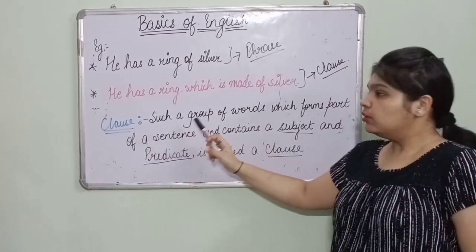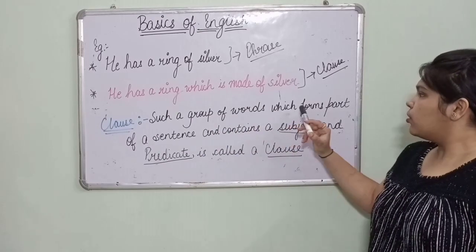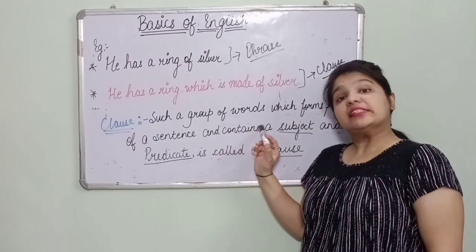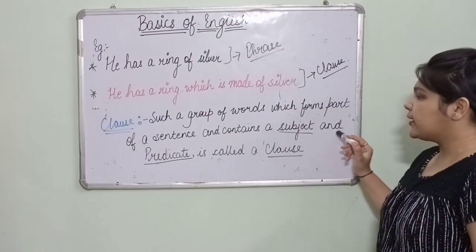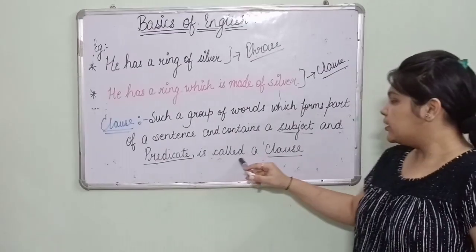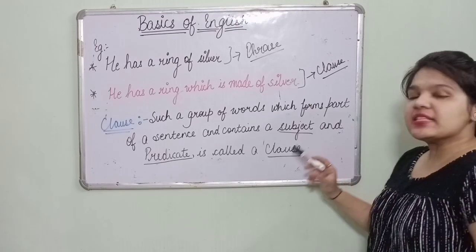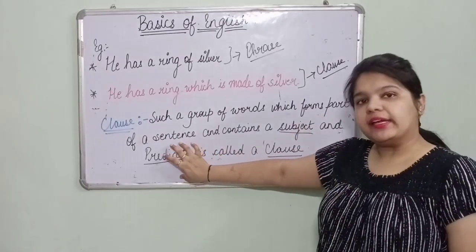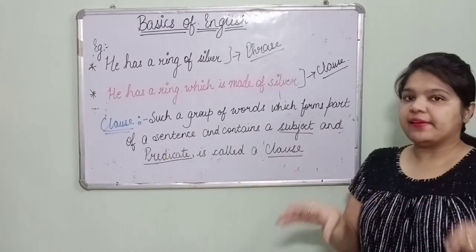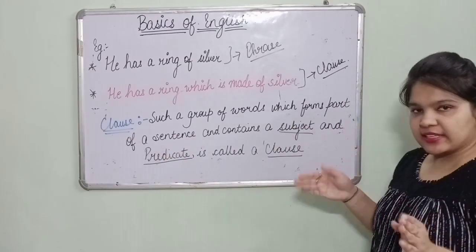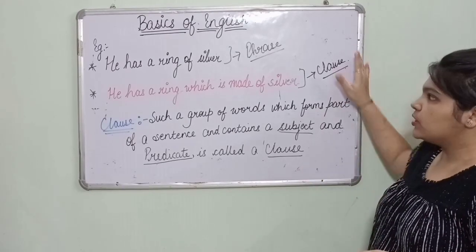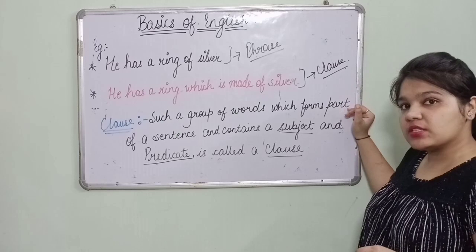Such a group of words which forms part of a sentence and contains a subject and predicate is called a clause. So these are the differences between a phrase and a clause.